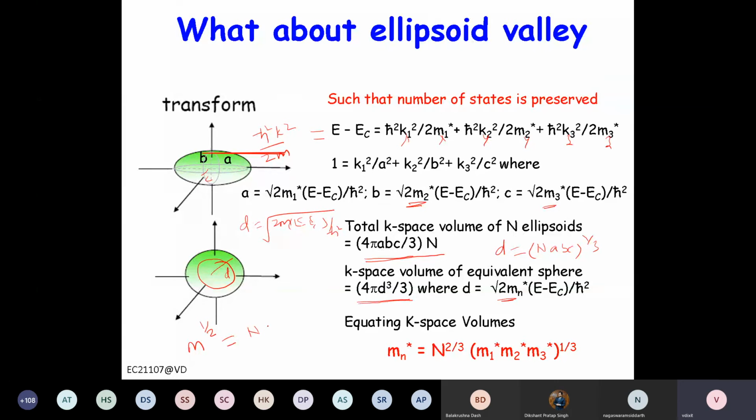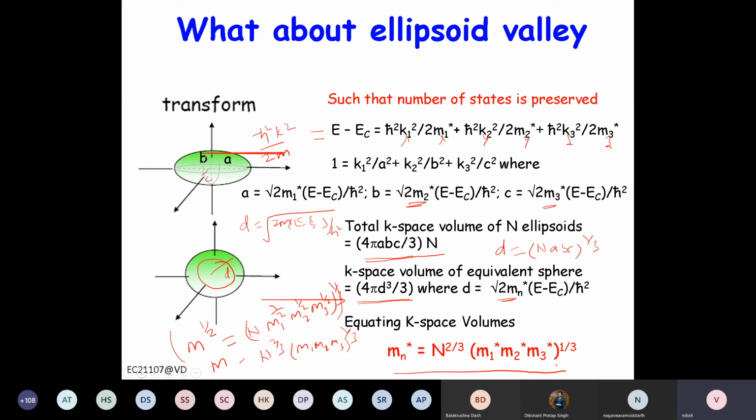Then n times m1 power half, m2 power half, m3 power half, to the power 1 by 3. You have to square on both sides, so m will be n to the power 2 by 3 times m1 m2 m3 to the power 1 by 3.